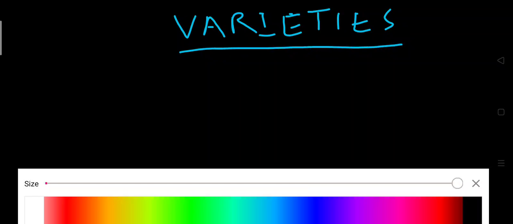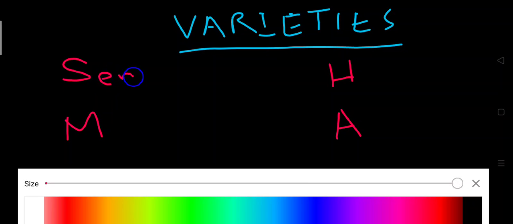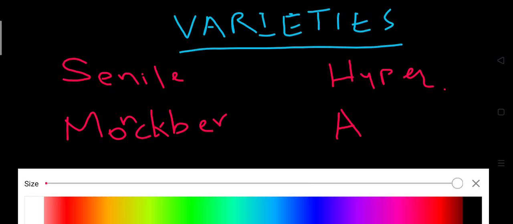You can remember the varieties by four letters: S, H, M, and A, and you can expand it further. From S it is senile, from H it is hypertensive, from M it is Monckeberg. I hope I get the spelling right.